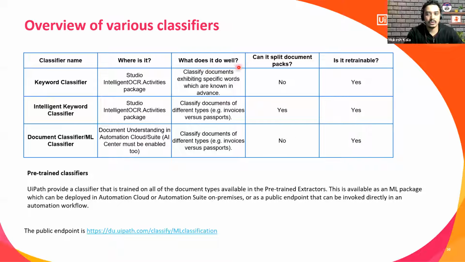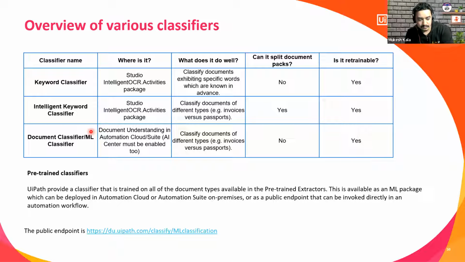What does it do well? The keyword classifier works on keywords where you have a fixed format. It classifies documents exhibiting specific words which are known in advance. If you know in advance that you need to extract the name, first name, invoice, go with the keyword classifier. Can it split the document packs? No. Is it retrainable? Yes. The grid is self-explanatory. You can see what the intelligent classifier would be able to do and what the ML classifier would be able to do. So these are the three different classifiers which you can utilize when you are classifying the document.